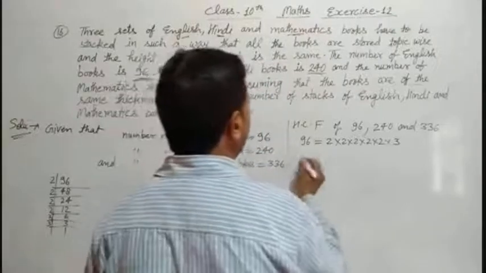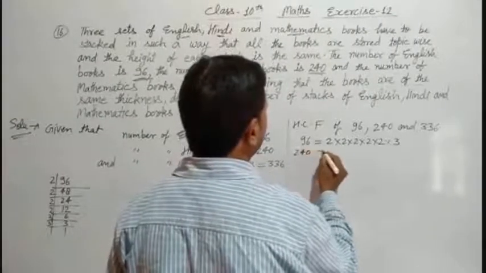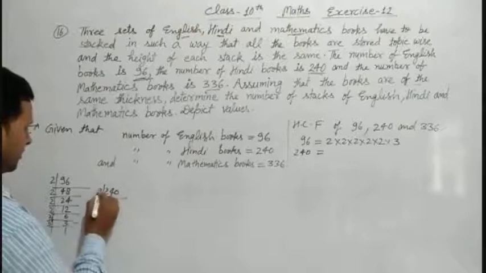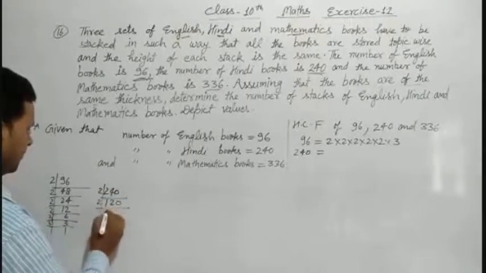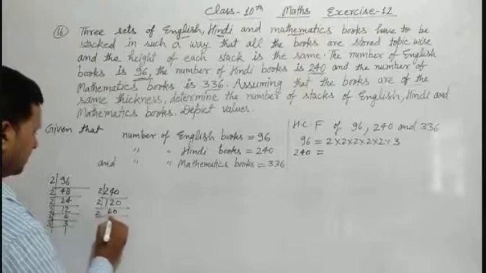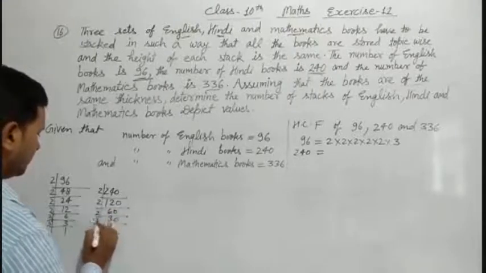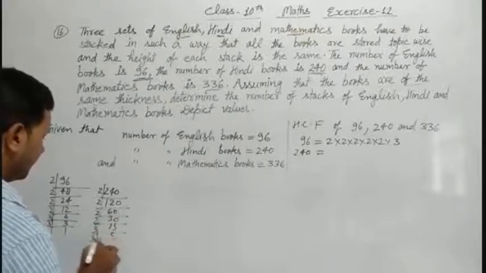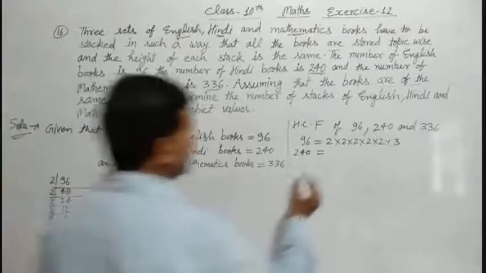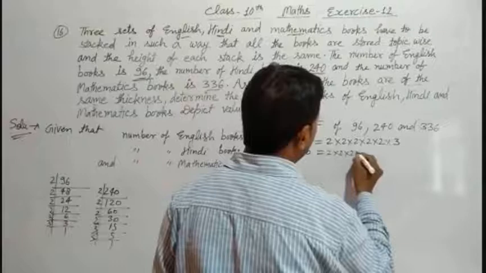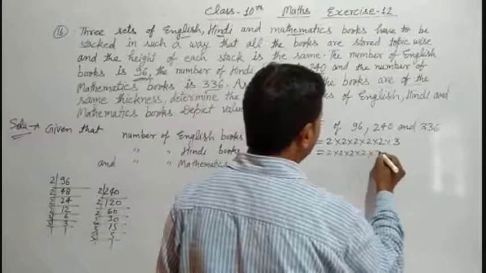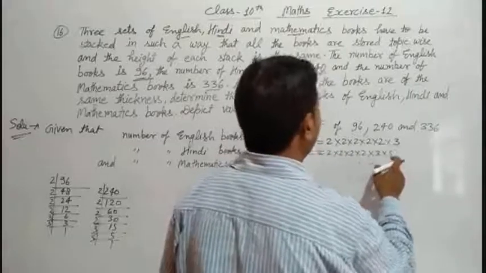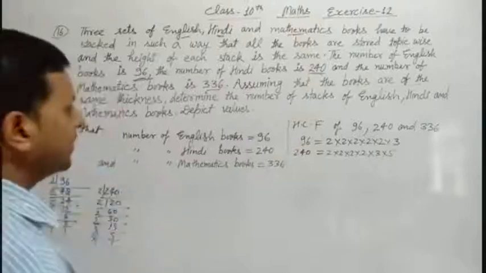Okay. Now again we factorize 240 in this way. It means 4 times 2, 2 into 2 into 2 into 2, 4 times 2, into 3 into 5. 2, 4, 8, 16, 16 times 3 is 48, 48 multiplied by 5 is 240. Okay.